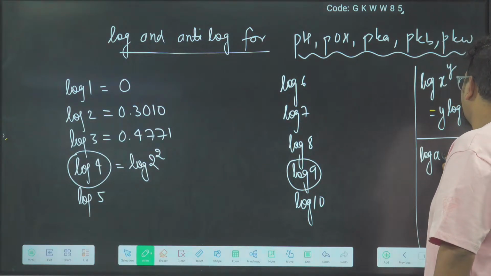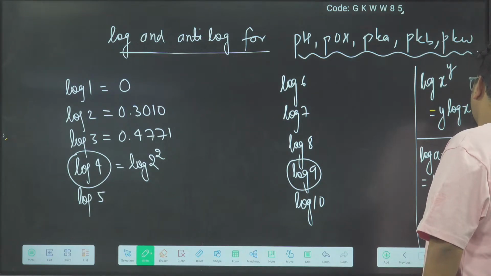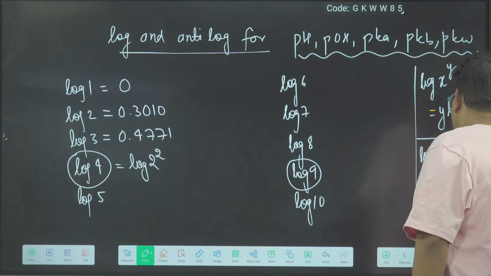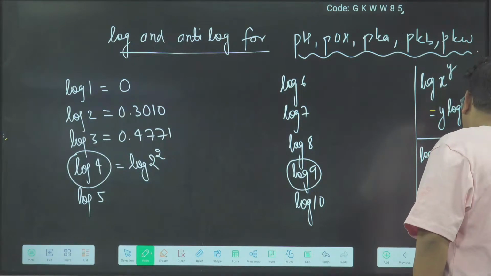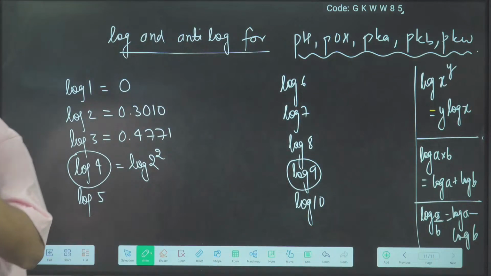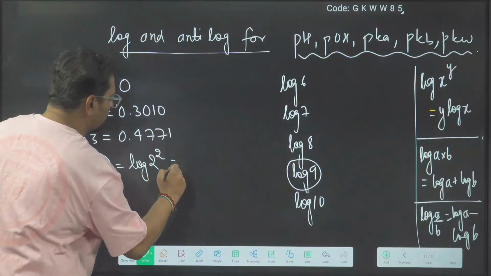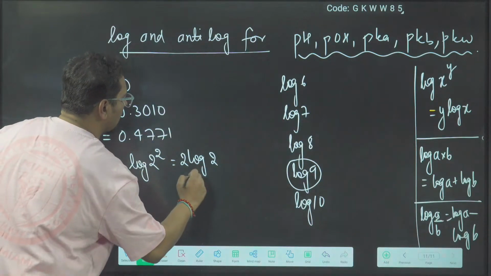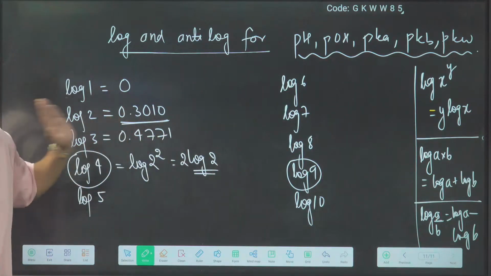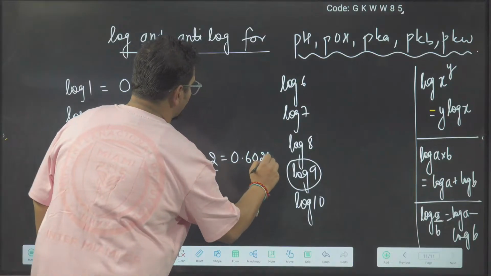Log a into b is log a plus log b. And log a by b is log a minus log b. These 3 log properties are more than enough. So log 2 power 2 is 2 log 2. Log 2 is 0.3010. 2 times that will be 0.6020.